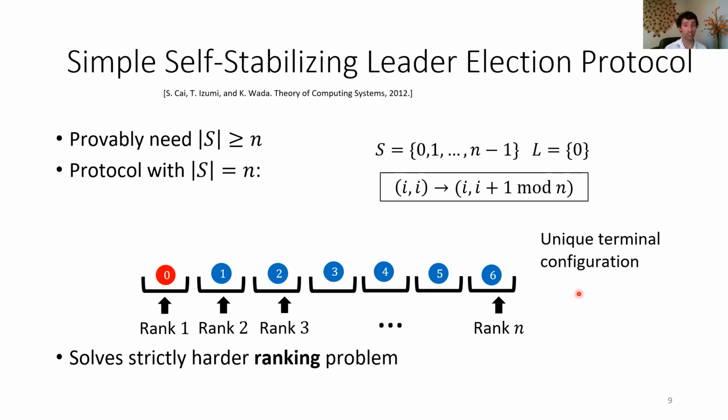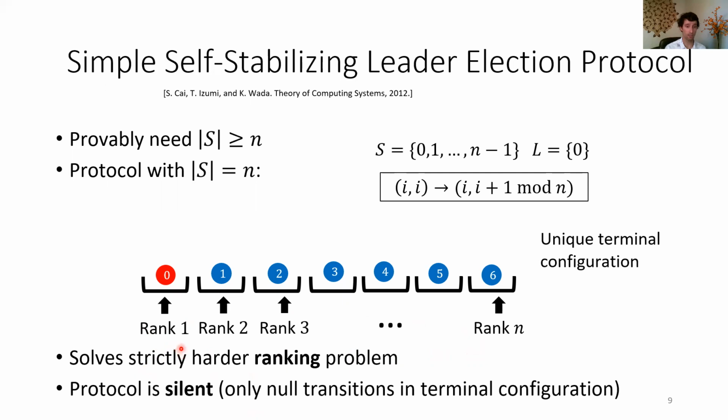Now, this protocol actually also solves a strictly harder problem than leader election. It solves ranking, because once we reach the terminal configuration, we can think of these states as assigning the ranks 1 through n. So the agents now have unique identifiers, and also the whole set of identifiers is fixed. It's the ranks 1 through n. And this protocol has another nice property of being silent, where now the only transitions once we get to a terminal configuration are null. So there's no further transitions possible.